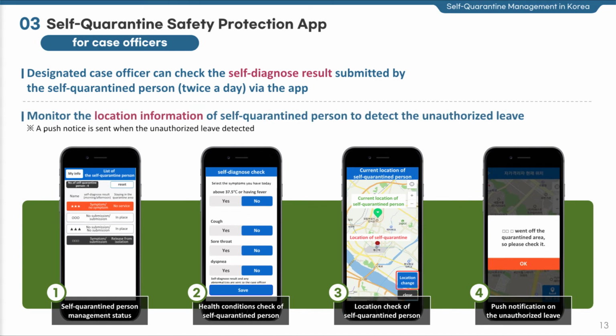You are now seeing screenshots of the Self-Quarantine Protection app for case officers. The first is the Self-Quarantined Person Management status screen of the app for case officers. Case officers can find the list of persons under their monitoring. Also, the officer can check whether or not such persons submit the self-diagnosis result or have any symptoms. A push notification is sent to the officer when the self-quarantined person leaves the designated location, helping him or her detect unauthorized leave easily.